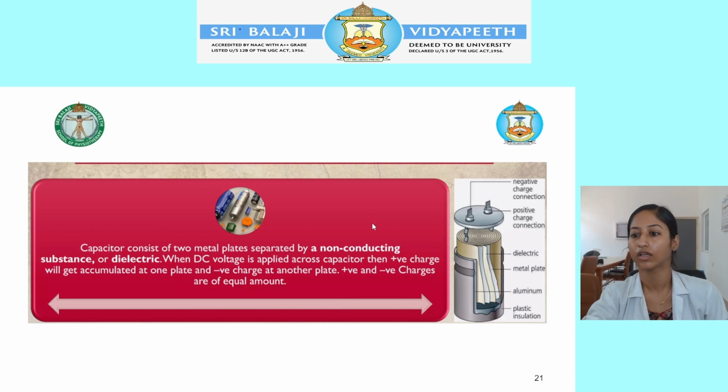So this is the capacitor. These are the 2 metal plates, with positive charge and negative charge, and in between they are separated by a dielectric. And it is enclosed by insulation, plastic insulation.